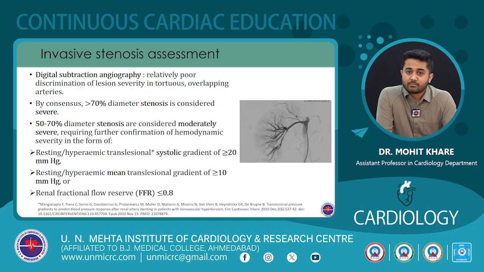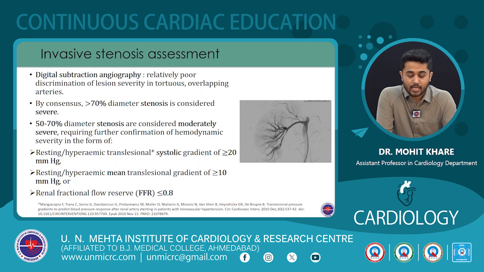For invasive stenosis assessment, DSA can be done, but what is to be noticed is that it has relatively poor discrimination of lesion severity in those patients who have tortuous vessels or overlapping vessels. Now, by consensus, it is agreed that more than 70% diameter stenosis is considered severe.